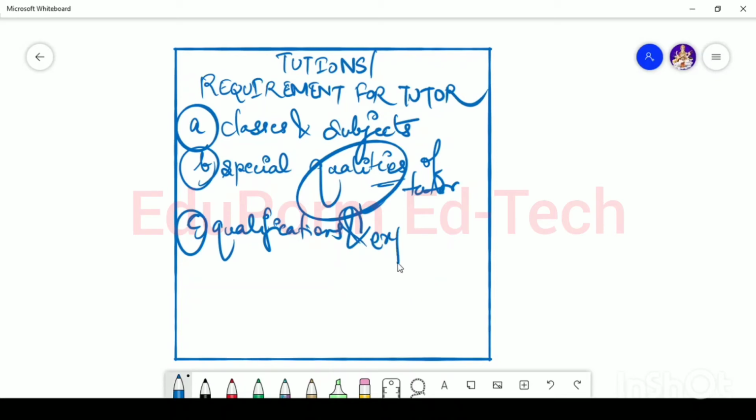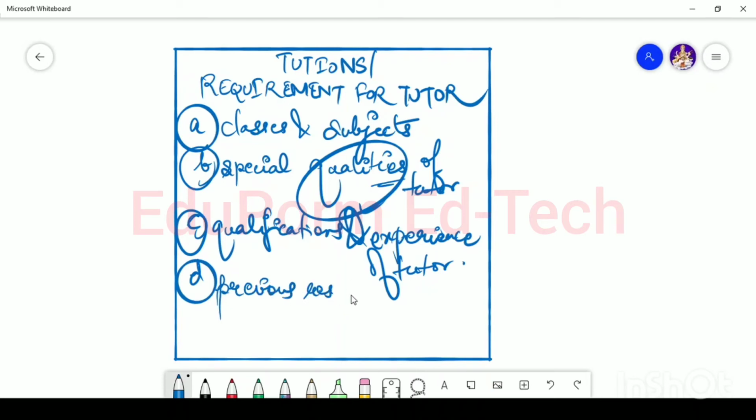All right, then the qualifications and experience of the tutor. You have to provide the qualification and experience of the tutor. All right, then comes the previous results of his or her students. This is very important. Whenever you go to teach anyone, they will ask what experience you have. So in that case they want your result, they want to check what the results of your previous students were, or what your previous students who have been taught by you have to say about you.